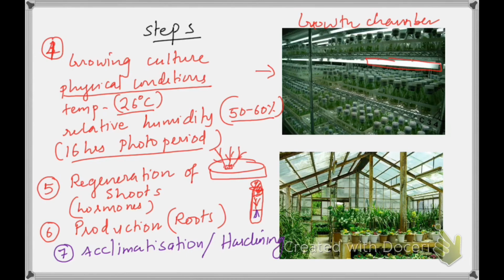What we do is, first we keep the plantlets made here in a room with the door and windows opened a little, so that some light will enter. Gradually we transfer them to the next room of the growth chamber, which has some natural light. Then from there we take them to the greenhouses. You can see the greenhouse. From there it will be taken to the greenhouse. They will be grown in the greenhouse for 1 or 2 weeks. In the greenhouse they will again start to adapt to the natural conditions. Once they are adapted to the greenhouse, then they will be transferred to the crop field. Hardening or acclimatization.